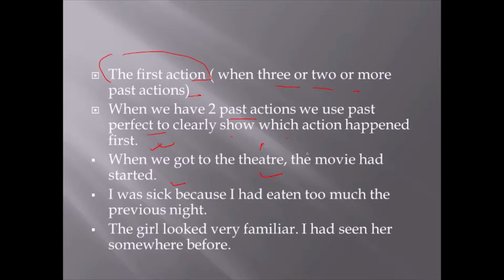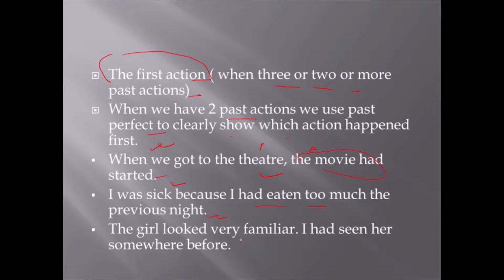So these are the two actions, right? We have to tell which one happened first. The movie had started, and this had already started. This was the first action. So when we have to mention two or more actions and we want to tell which was the first action, we use past perfect. I was sick because I had eaten too much the previous night. So why was I sick? Because I had eaten. These are the two actions. I had already eaten, and after that I was sick. So both are in the past, but one happened before, the other after.